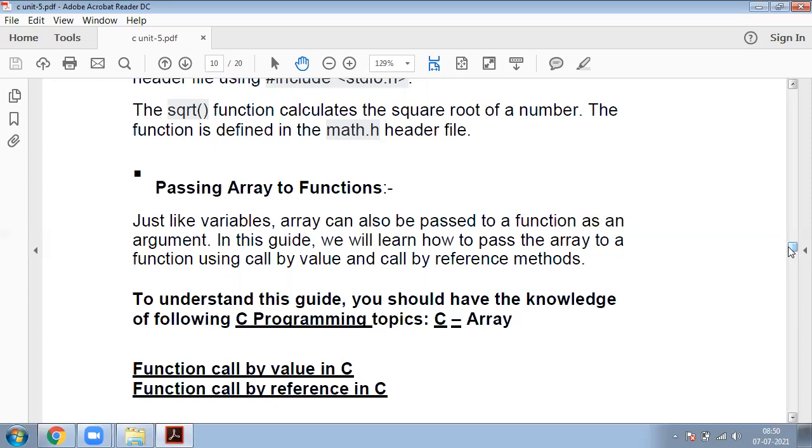For example, if you want to perform square root of the given number, we can use the sqrt function. This function is available in the header file math.h. For example, if you want to perform string handling functions like strcmp, string compare, we must use one header file, that is string.h. These are all things we discussed yesterday. So today our topic is passing array to functions.